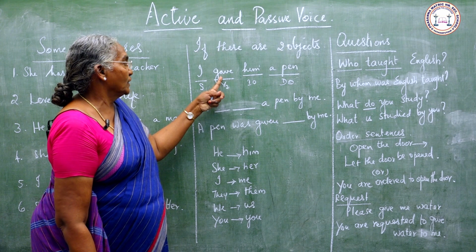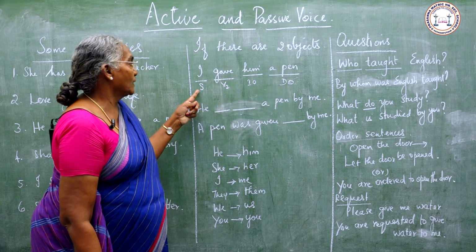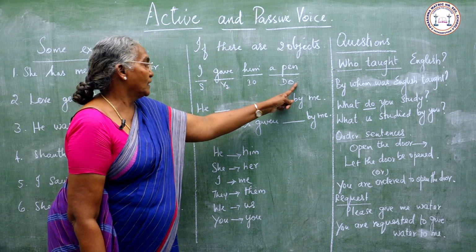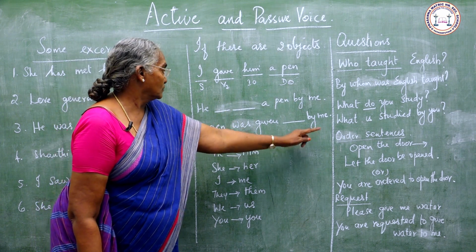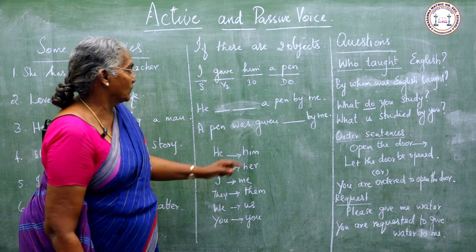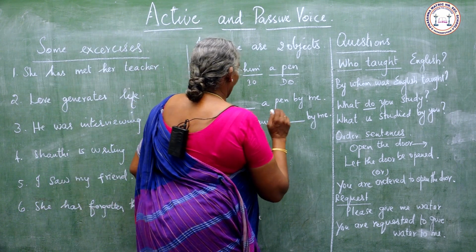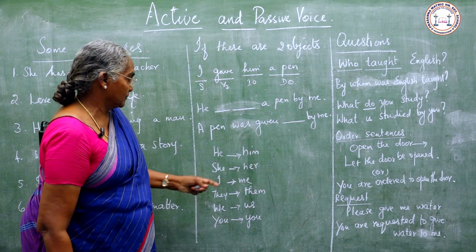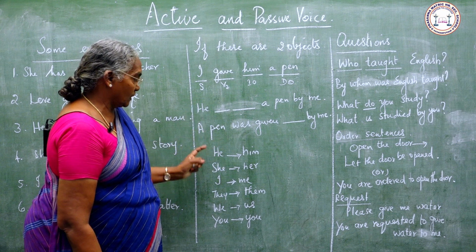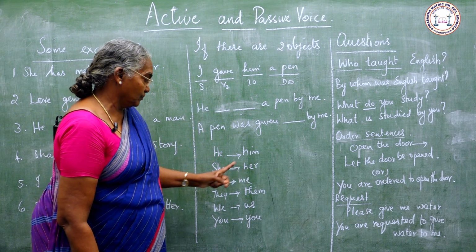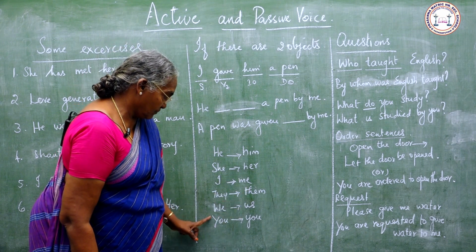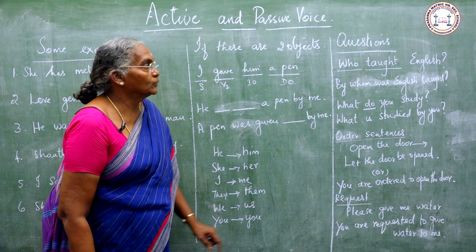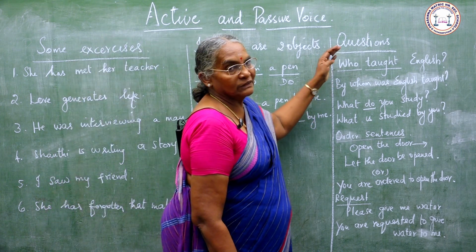He was given a pen by me, or a pen was given to him by me. Here we should remember that he changes to him, she to her, I to me, they to them, we to us, you to you.